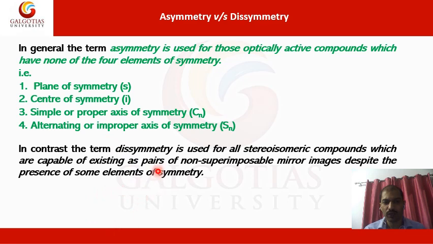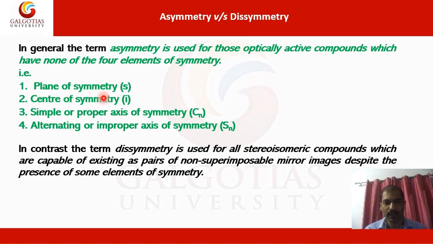But in dissymmetry, if you want to say a molecule is dissymmetric or asymmetric, you have to check whether there is a plane of symmetry, center of symmetry, simple or proper axis of symmetry, or alternating axis of symmetry or not. Then you can differentiate them.